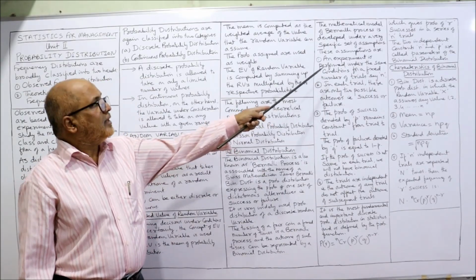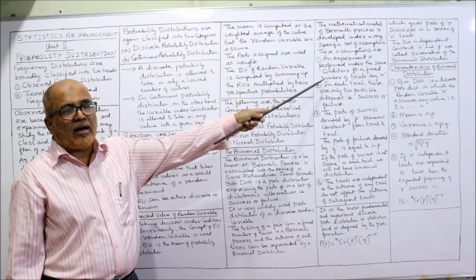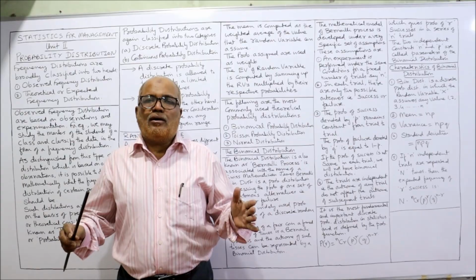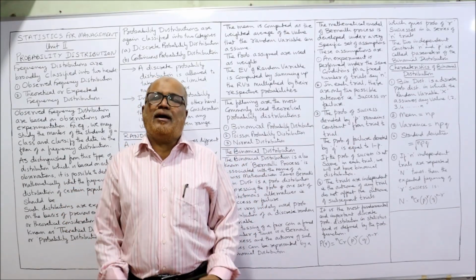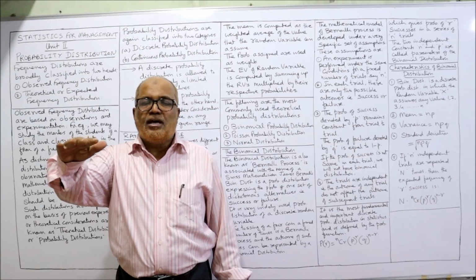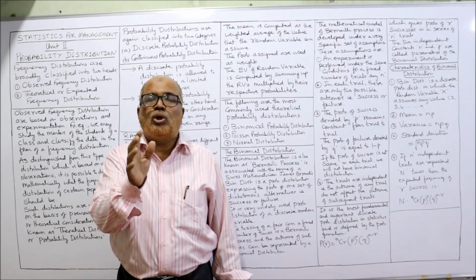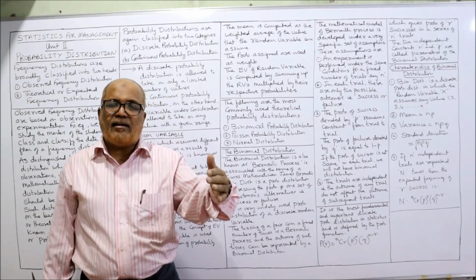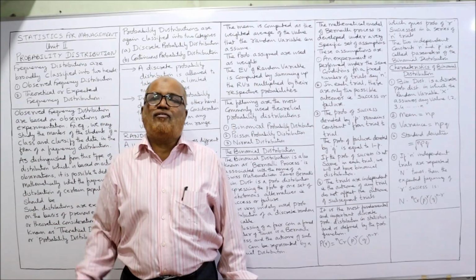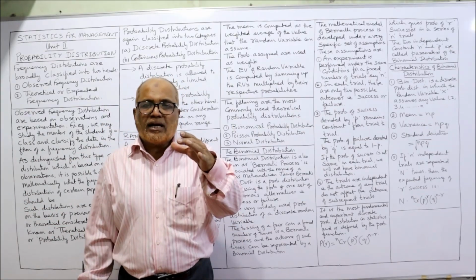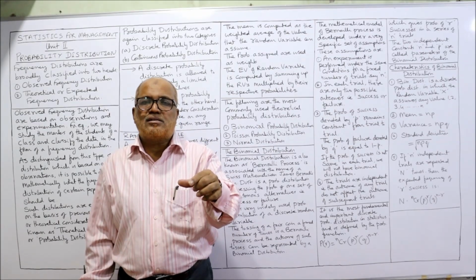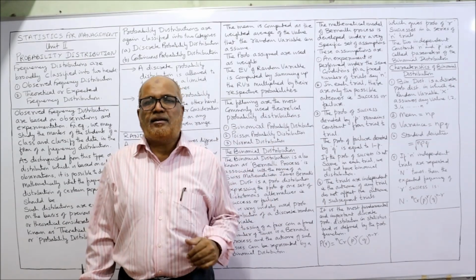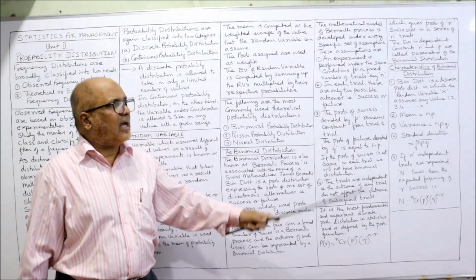Now, first assumption. An experiment is performed under the same condition for a fixed number of trials, say n. That means the experiment on which this binomial distribution is being applied should be under the same conditions. The conditions of making the experiment should not change, because we are making trials of the experiment. First trial, second trial, third trial, a finite number of trials. So the conditions of making these trials should not change. Same conditions should be there from one trial to another trial. So a finite number, n number of trials, we are applying.